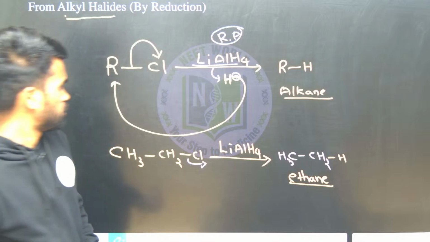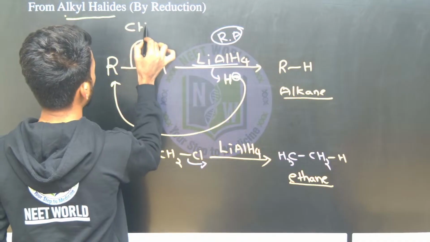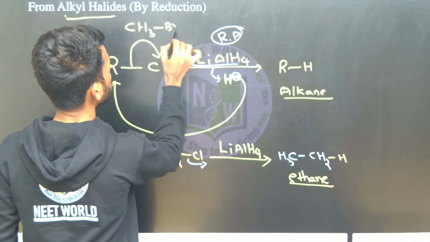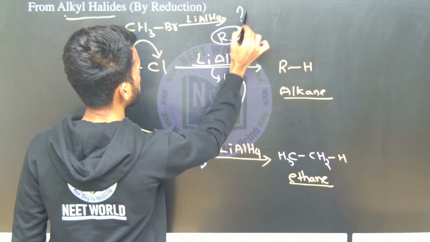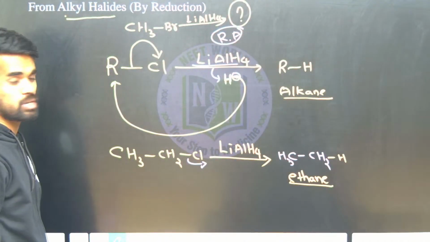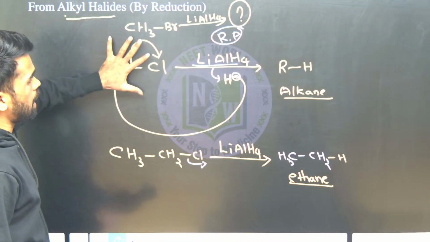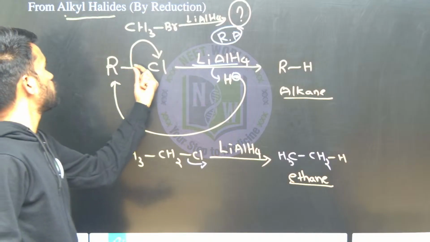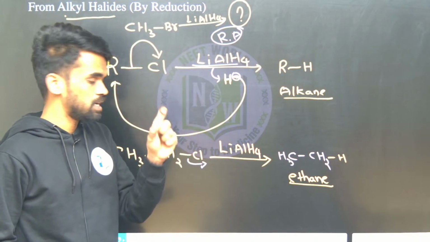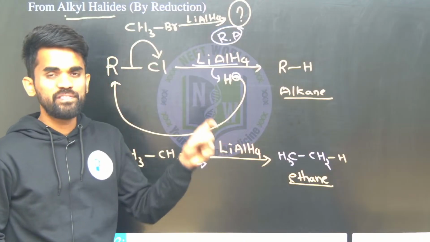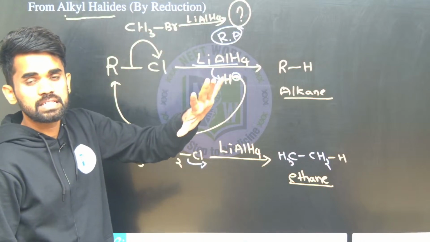Okay, right. Now just tell me what will be the product if I treat methyl chloride or methyl bromide with this lithium aluminum hydride. Tell me what will be the product formed here. Just tell me your answer in the comment box. Very easy, I already showed you. Whenever you see alkyl halides with lithium aluminum hydride, remove that halide ion and replace it with the hydride ion. That's it. If it is ethyl, we'll get ethane. If it is propyl, we'll get propane. If it is methyl, it will give us methane. That's it. This is the answer.